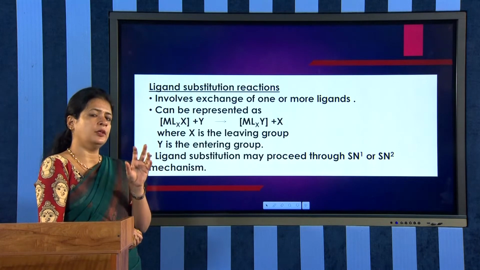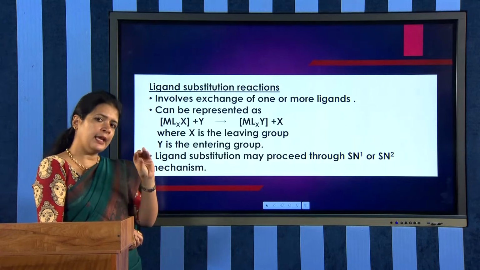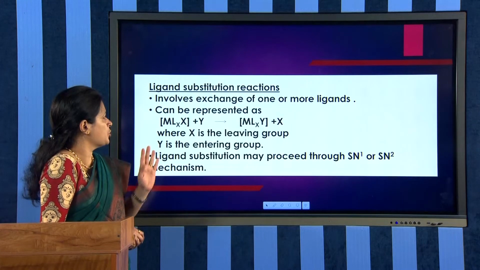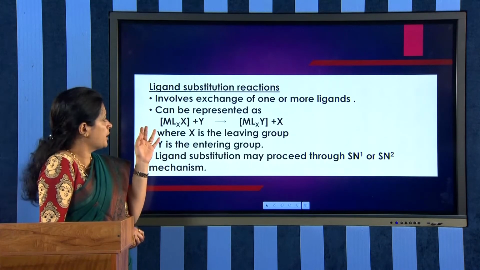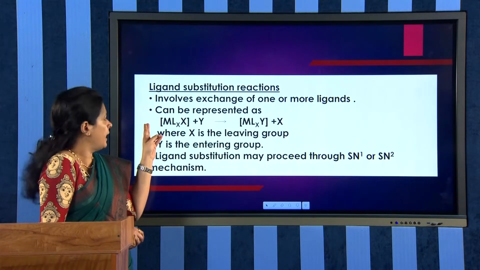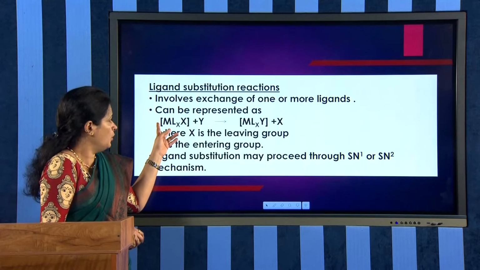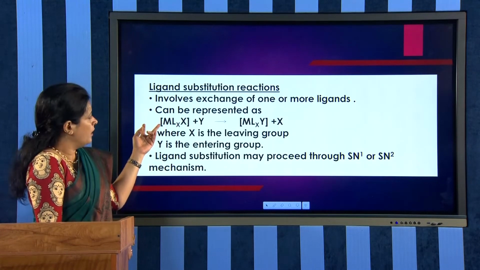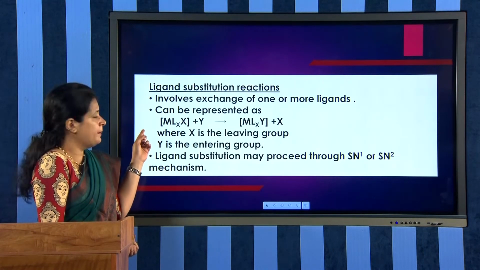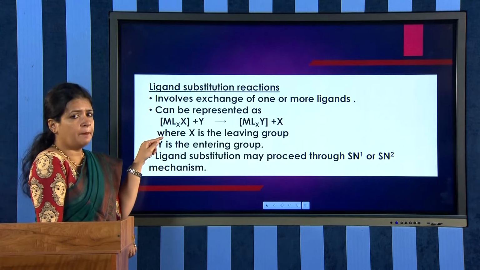We have an initial complex. In that complex, we will have some ligands, and those ligands will be substituted by some other ligands in these ligand substitution reactions. And this substitution reaction can be represented like this: MLxX plus Y giving MLxY plus X. If you see the reaction, the initial complex is MLxX, where M is the central metal atom, L is a ligand, and x is the number of ligands.